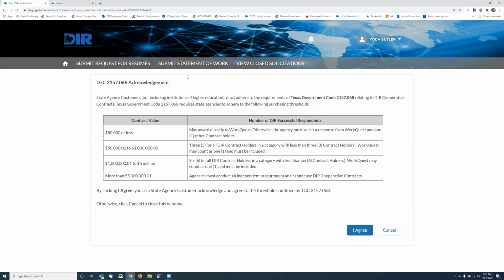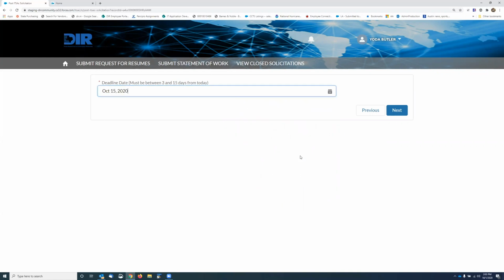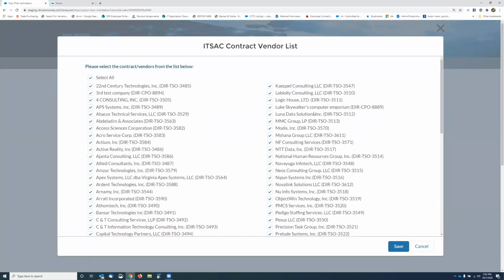So we give you a place to agree to that, and then we bring it back here and say, you know, if we think this is going to be between 1 and 5 million, then you need to pick at least 6 contracts. Agree to that. Just give yourself a deadline date, probably 2 weeks for that. And again, you get the same list here.